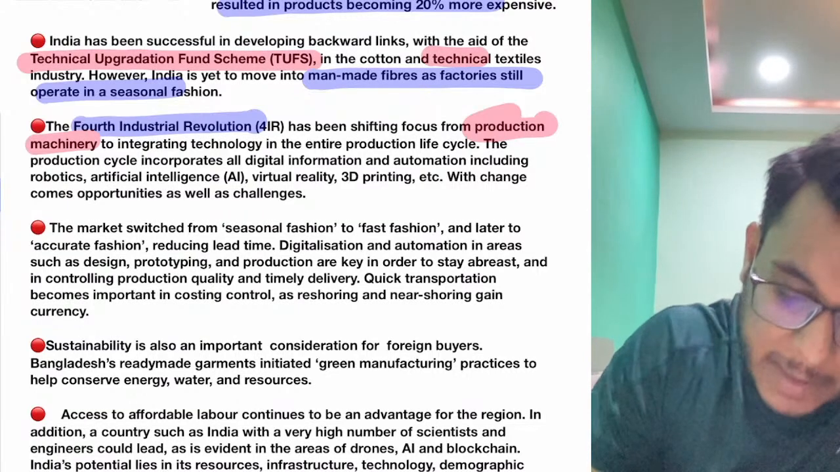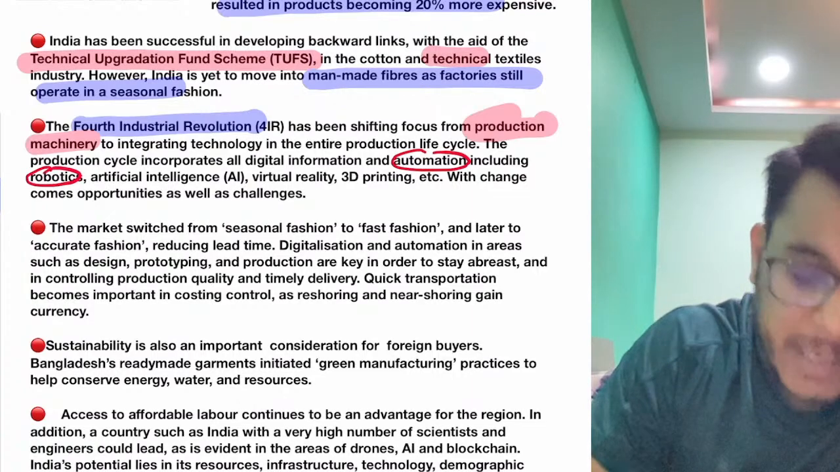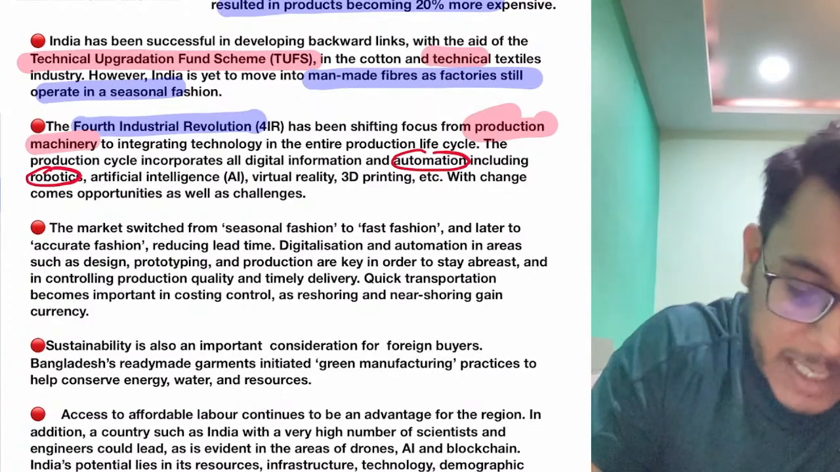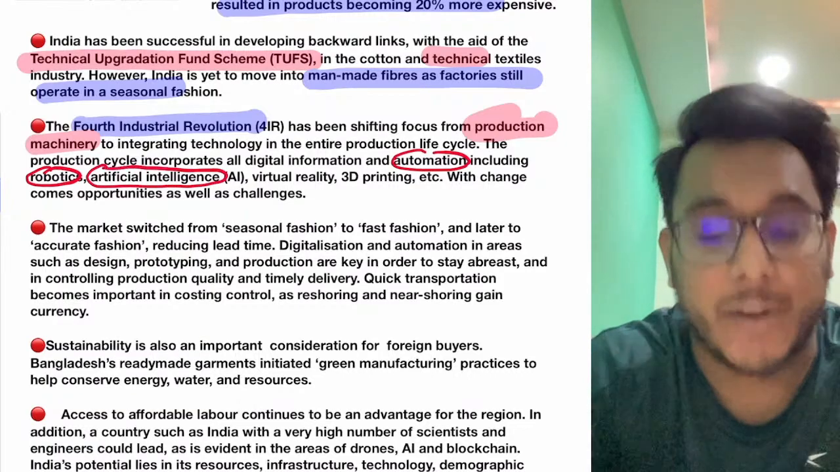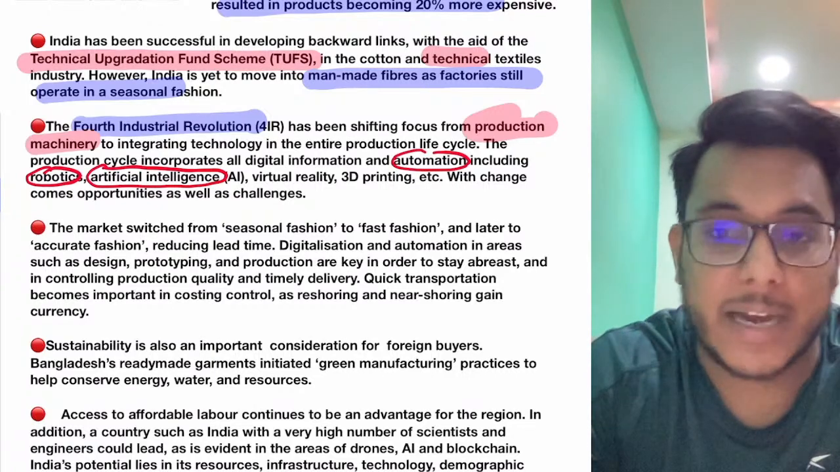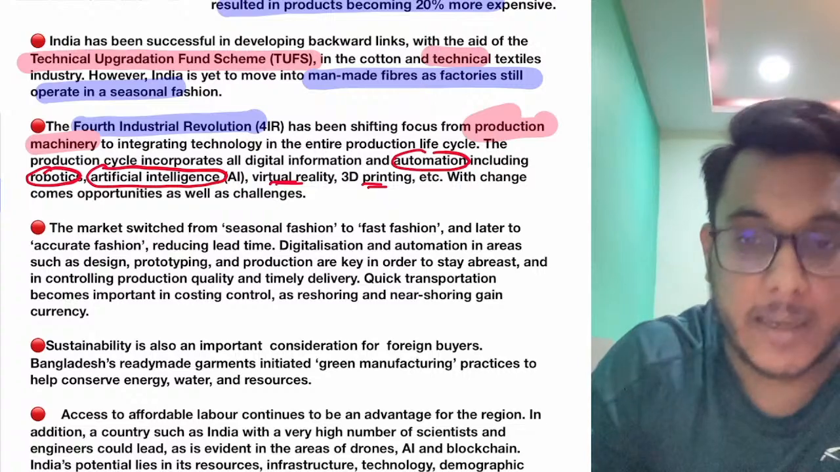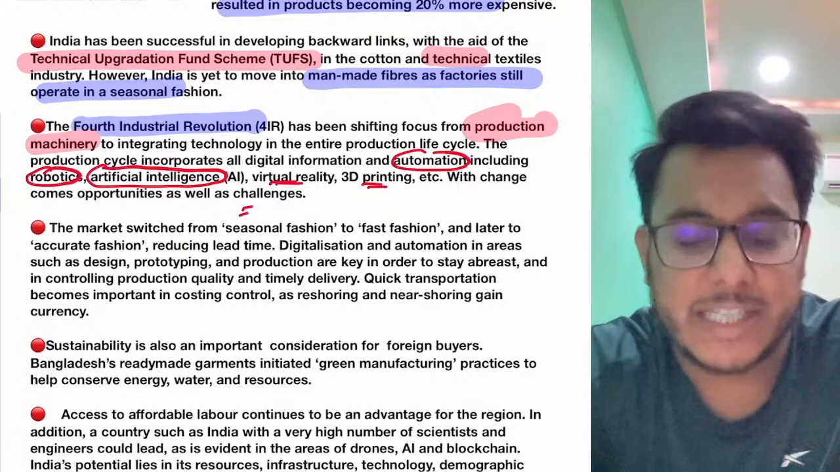Automation will become higher. Robotics will take the place of manpower in the textile sector. Artificial intelligence will be used for designing, for alterations, and for many other kinds of modifications. Virtual reality will come, 3D printing will come. Now this will have its own opportunities as well as challenges.